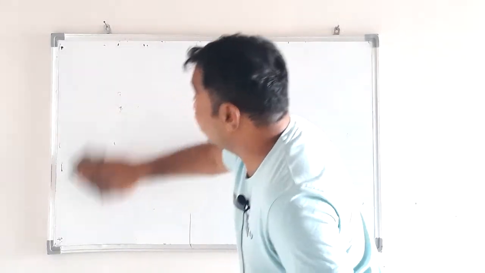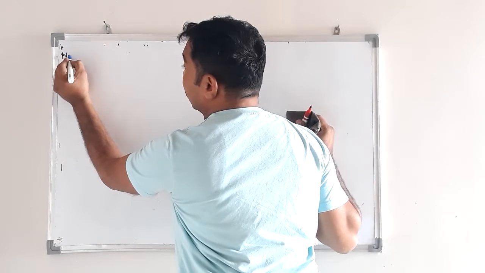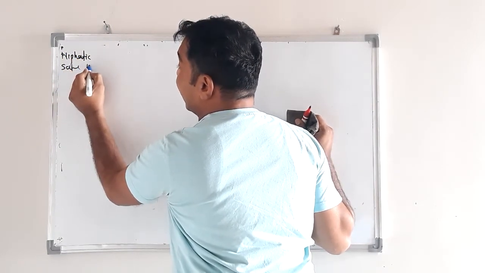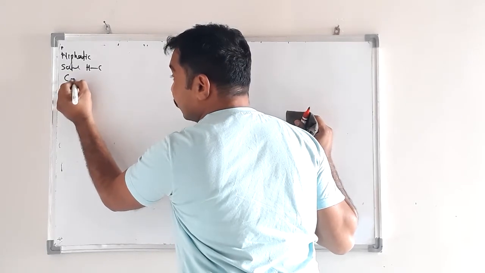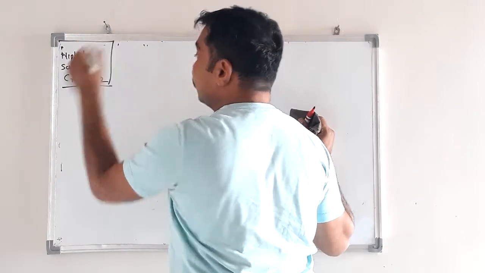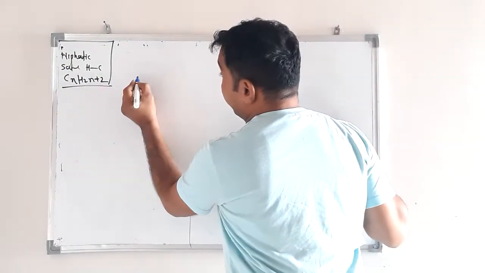what is alkane? Again, alkane is an aliphatic saturated hydrocarbon having general formula CnH2n+2. So this is the very simple definition for alkane.